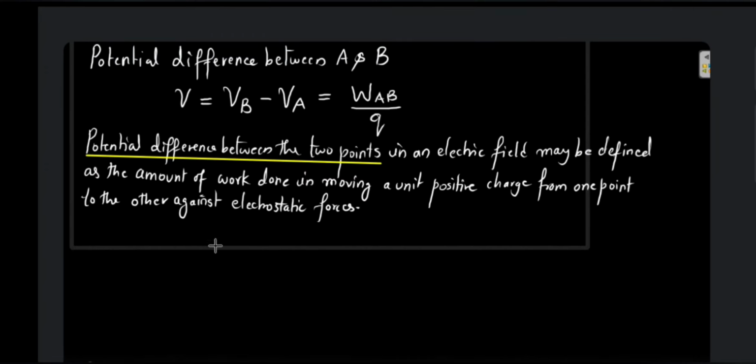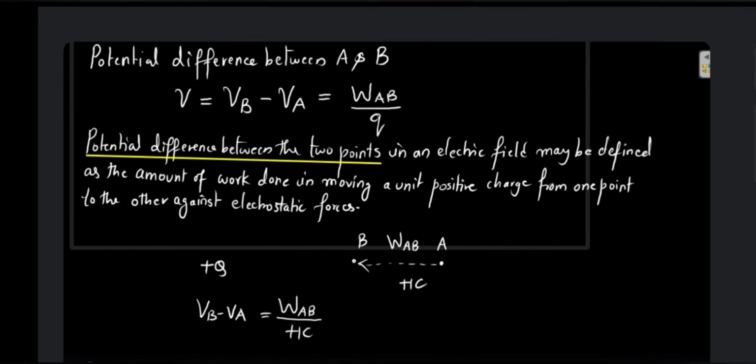So this is the definition, that is, if we have a charge q and if I place a small test charge of plus 1 coulomb and I move it from one point to another point, let us say from A to B. The work done in moving, let us say, is W from A to B. Then the work done in moving that charge from A to B divided by the charge itself, that is plus 1 coulomb, is going to be the potential difference between the 2 points. Now see the definition.